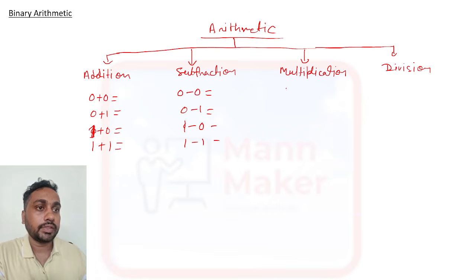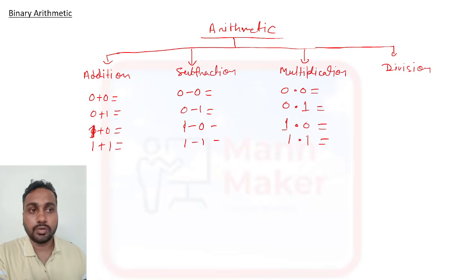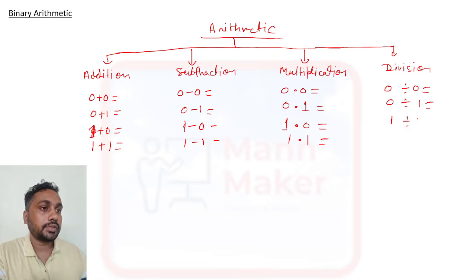Same thing for multiplication also, 0 times 0, 0 times 1, 1 times 0, then 1 times 1. And division also, 0 divided by 0, 0 divided by 1, 1 divided by 0, and 1 divided by 1. So same like whatever we are doing in general arithmetic, same thing we will do.